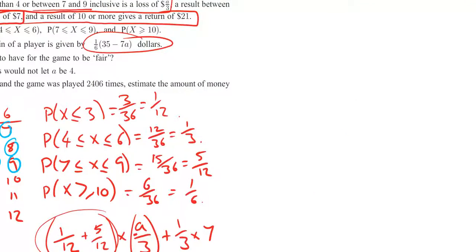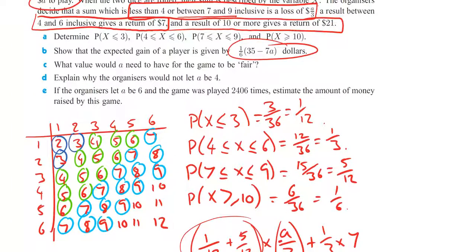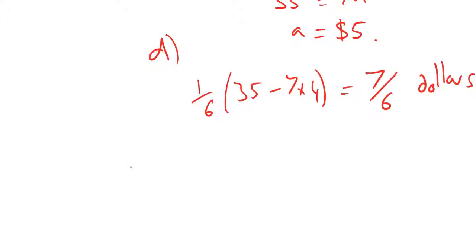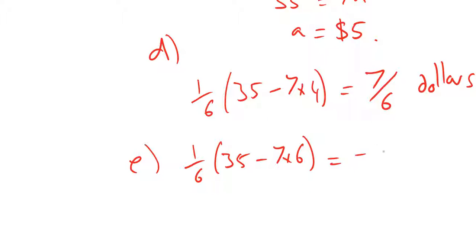E. If the organisers let A be 6 and the game was played 2,406 times, estimate the amount of money raised by this game. Okay, so A is 6. What would happen? Well, we're going to have 1 over 6 of 35 minus 7 times 6 being the outcome. In terms of the customer, that means a loss of minus 7 over 6 dollars this time.